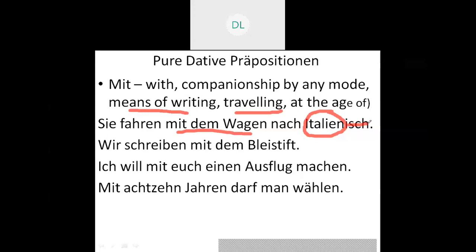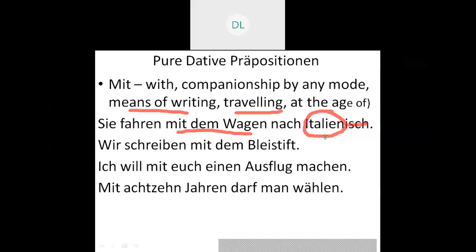So that is the thing I wanted to explain, the means of traveling, that is mit dem Wagen. If I wanted to say by bus, that is mit dem Bus. If I wanted to say by train, that is mit dem Zug, and many more like that.